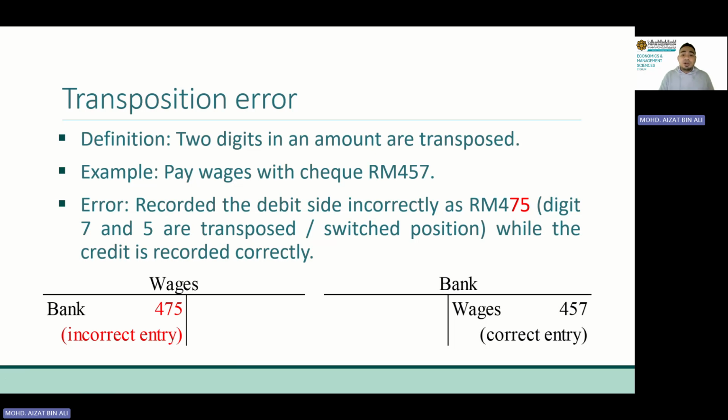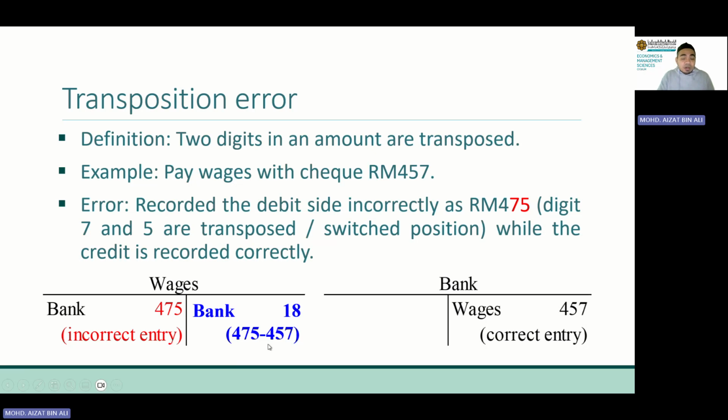So how do we correct this error? Basically, we have to credit the wages account with the difference. At the end of the process, we want our wages to have a debit of 457. So 475 minus 457, we get an extra 18 ringgit. We have to exclude this 18 ringgit from the account. In this case, the wages account is debit and we want to reduce the amount, so it should be credited.